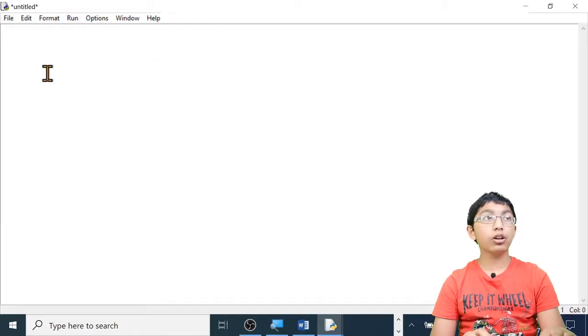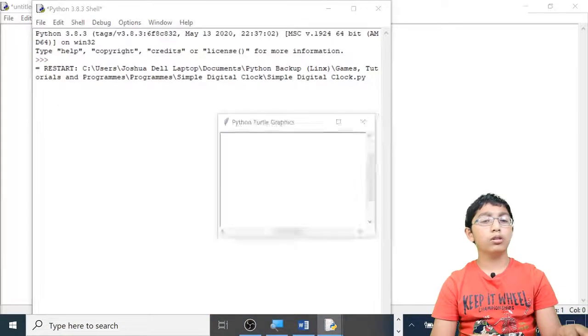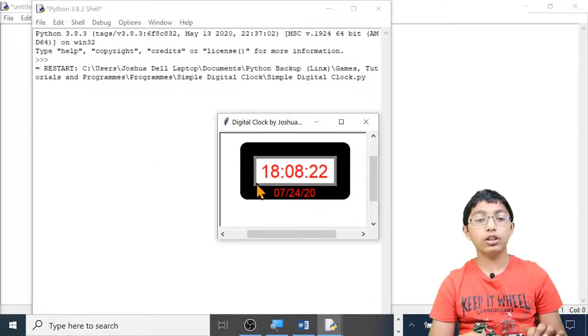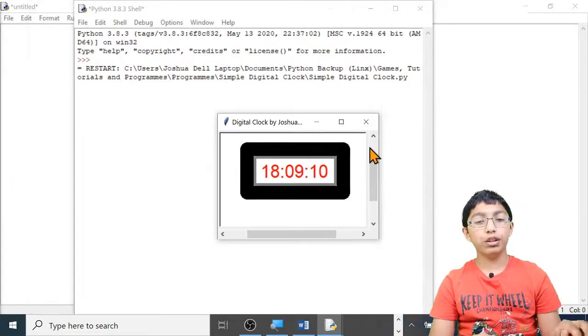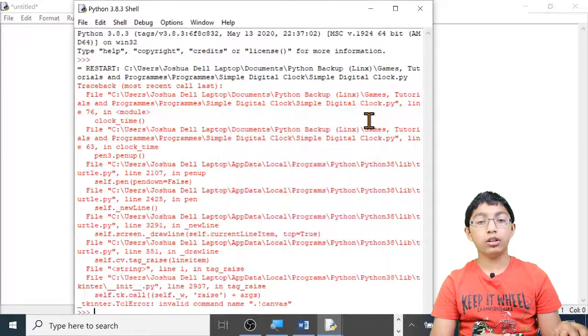Before we program the clock, I want to show you the final product. As you can see, the time and date have been displayed. You can see that sometimes the date disappears and comes back. You can change the color of this writing, and you can also change the color of the border and the inside rectangle as well. You could also add extra rectangles on the outside. Let's close the screen. And let's close the shell.